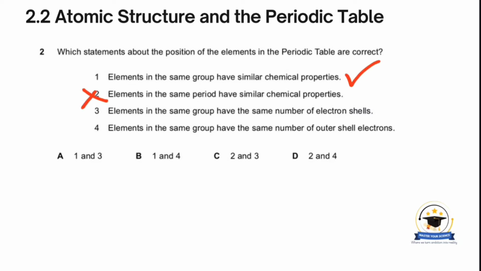Then number 3, elements in the same group have the same number of electron shells. That is a false statement. Number 4 says elements in the same group have the same number of outer shell electrons. So this is correct, and it's actually the reason why they display similar chemical properties. So the correct answer is B.